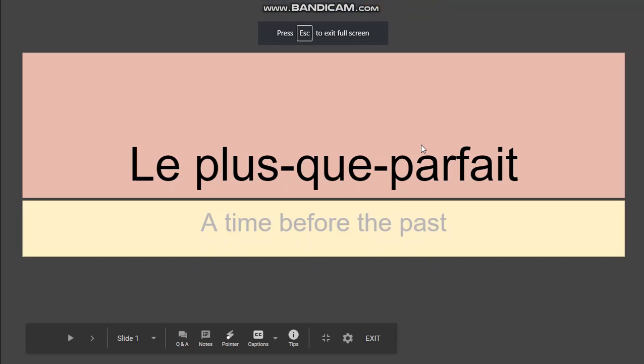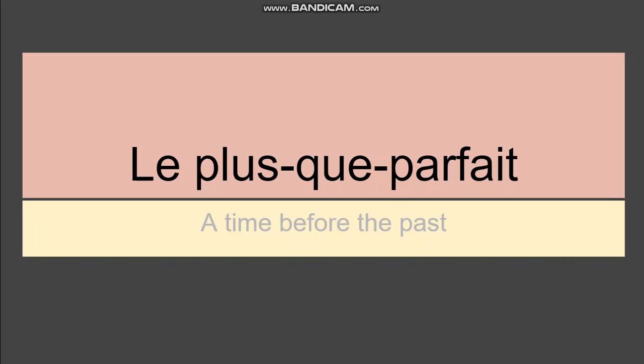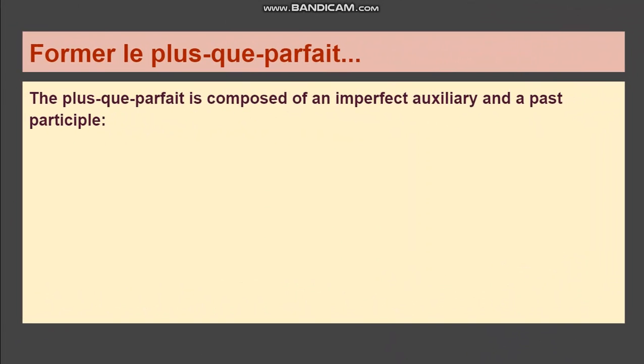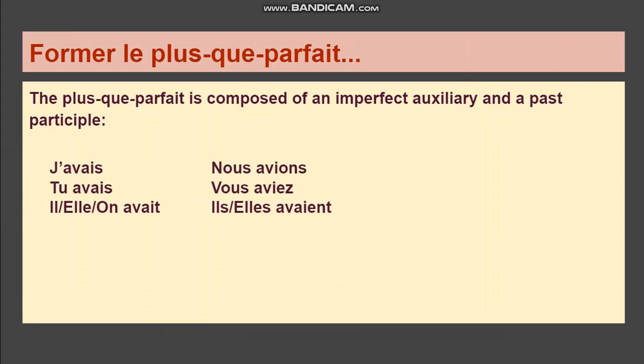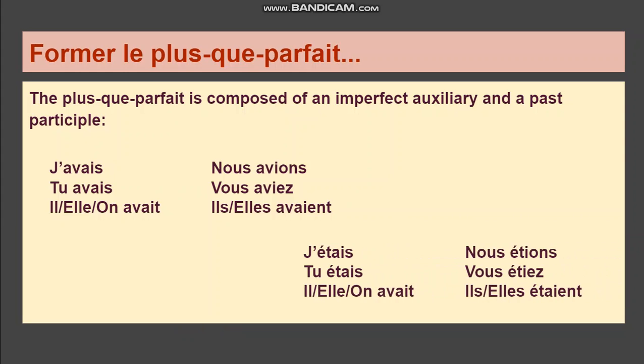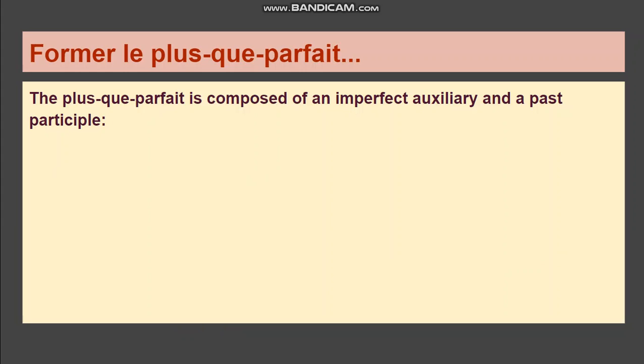Bonjour class. Today we're going to talk about le plus-que-parfait, or the time before the past. In order to form the plus-que-parfait, what you need is an auxiliary, and the auxiliary must be in the imperfect tense. So therefore, this is the auxiliary of avoir, just to refresh your memory, and this is the auxiliary of être. So we're going to take those imperfect conjugations and we're going to add them to a past participle to make the conjugation of the plus-que-parfait.